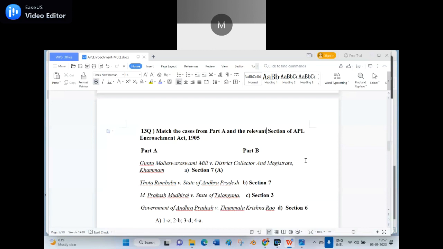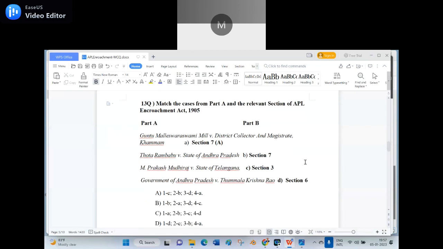Part B: Section 7, Section 7, Section 3, Section 6. Here I will give the options. A, 1C, 2B, 3D, 4A. B, 1B, 2A, 3D, 4C. C, 1A, 2B, 3C, 4D. D, 1D, 2C, 3B, 4A.